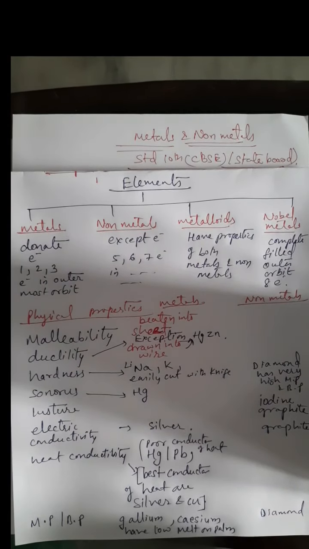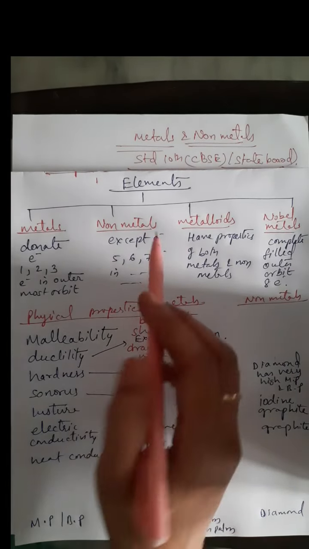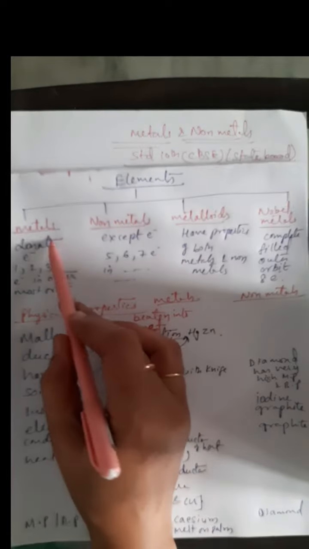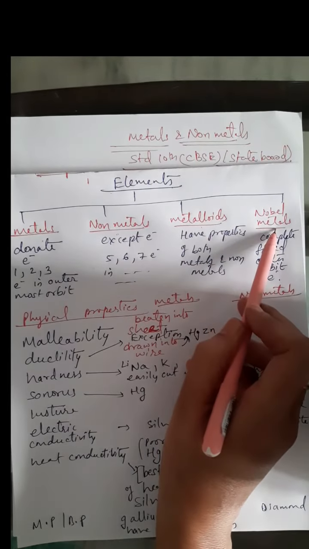Students, let's start with rapid revision of metals and non-metals. Elements are divided into 4 categories: metals, non-metals, metalloids, and noble metals.